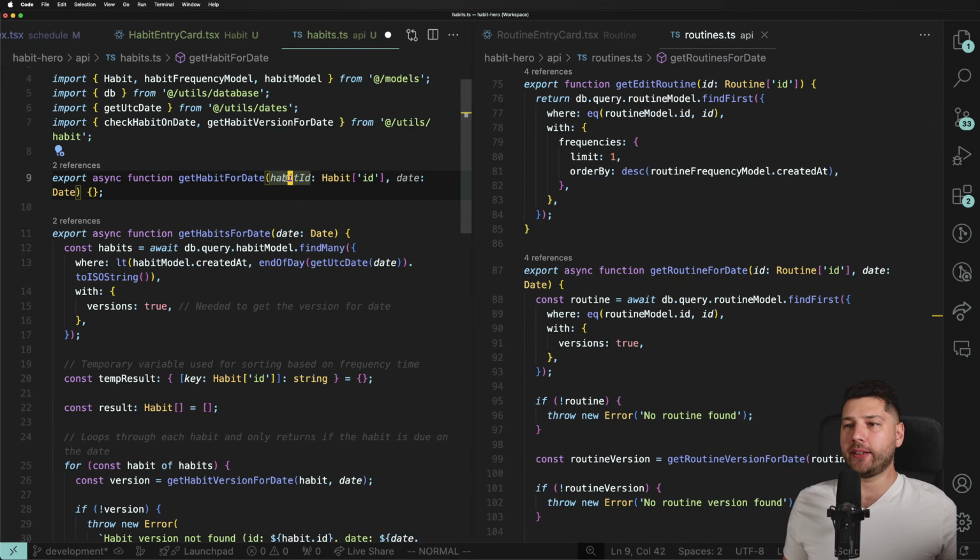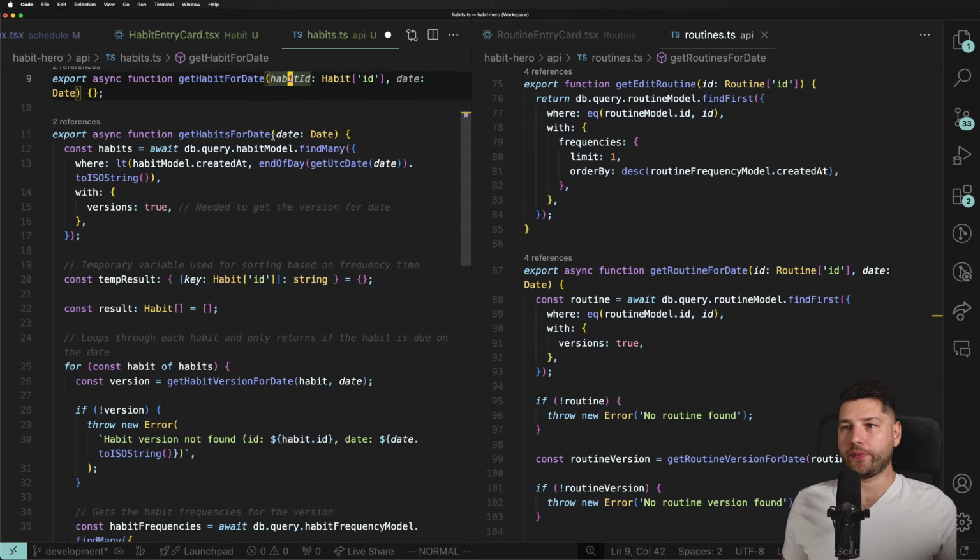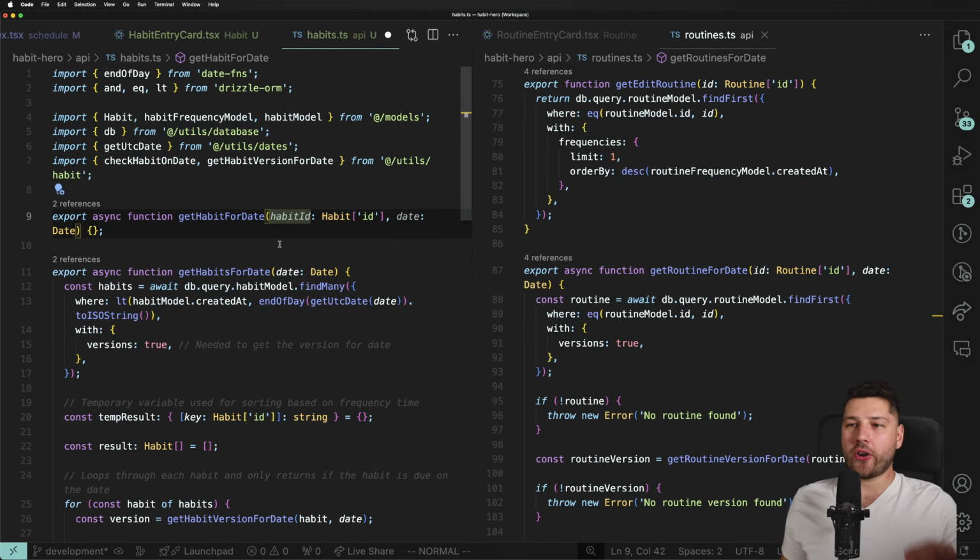So let's put ID to be, did I put here get habits for date? So get habit for date is a function, right? It receives an ID. That ID is going to be the ID of the habit. I think that makes sense.